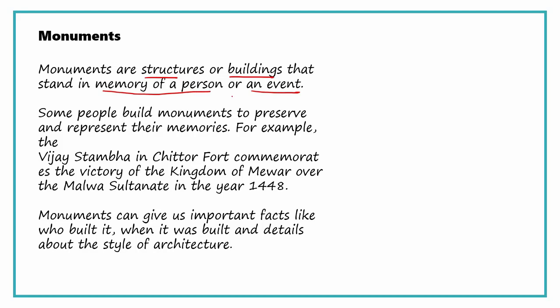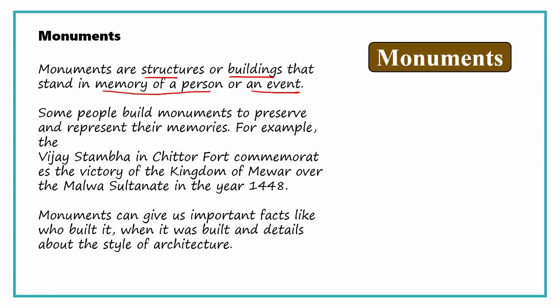Okay, children. There is a monument called Vijayastambha in Chittoor Fort. When the Kingdom of Mewar won over the Malwa Sultanate in 1448, this monument was built.